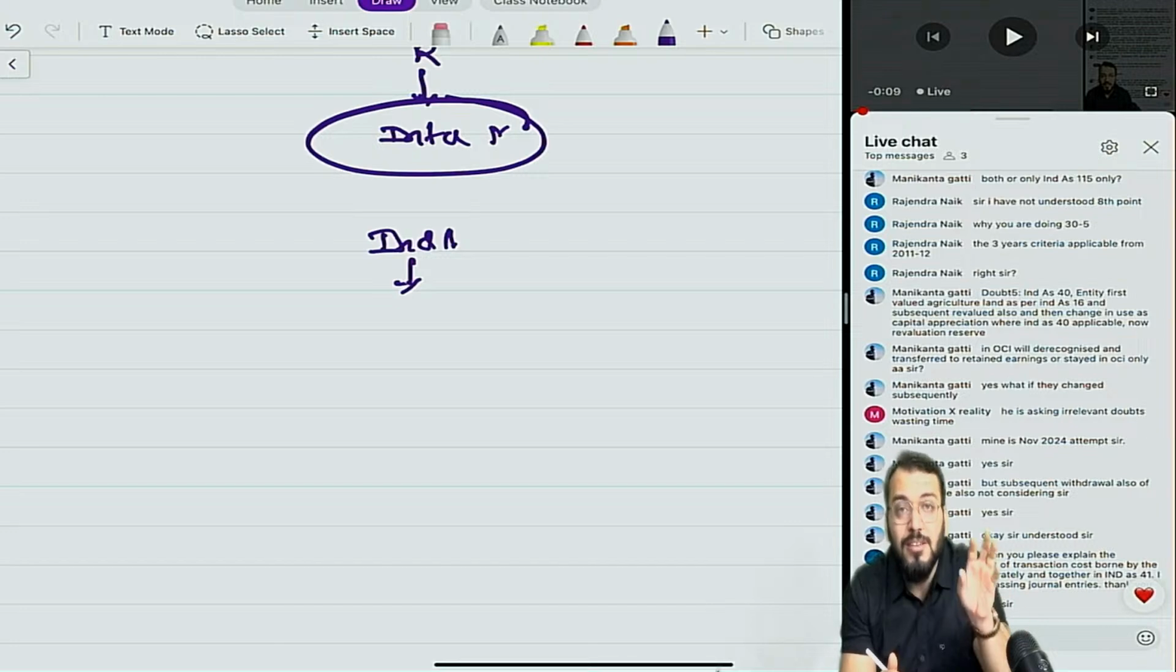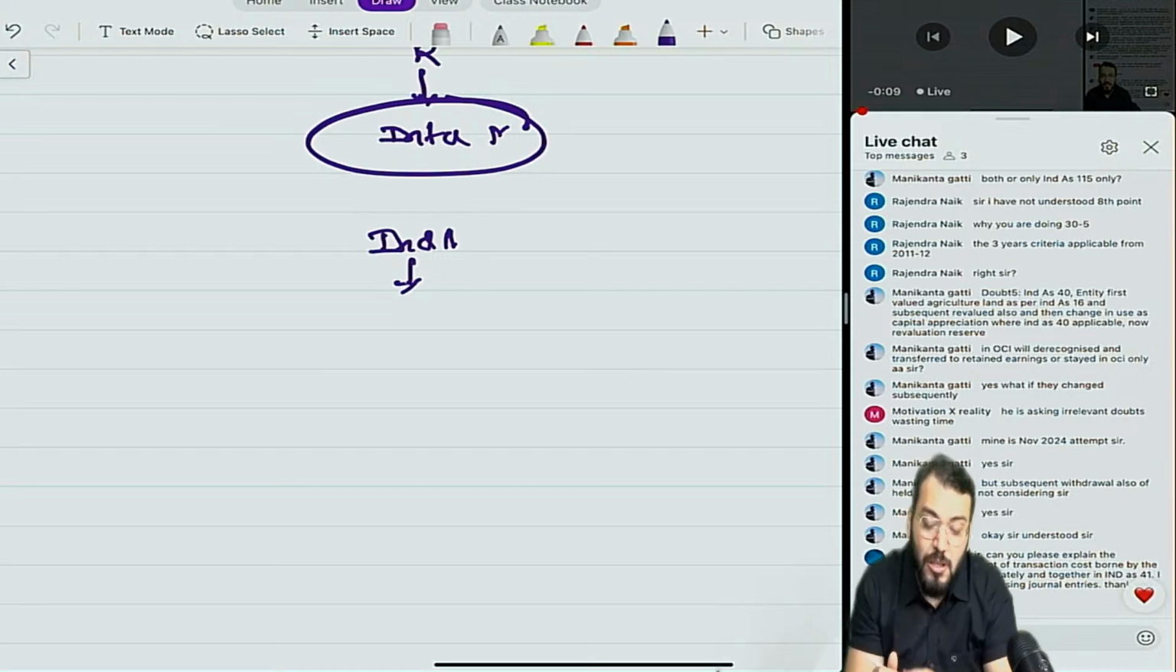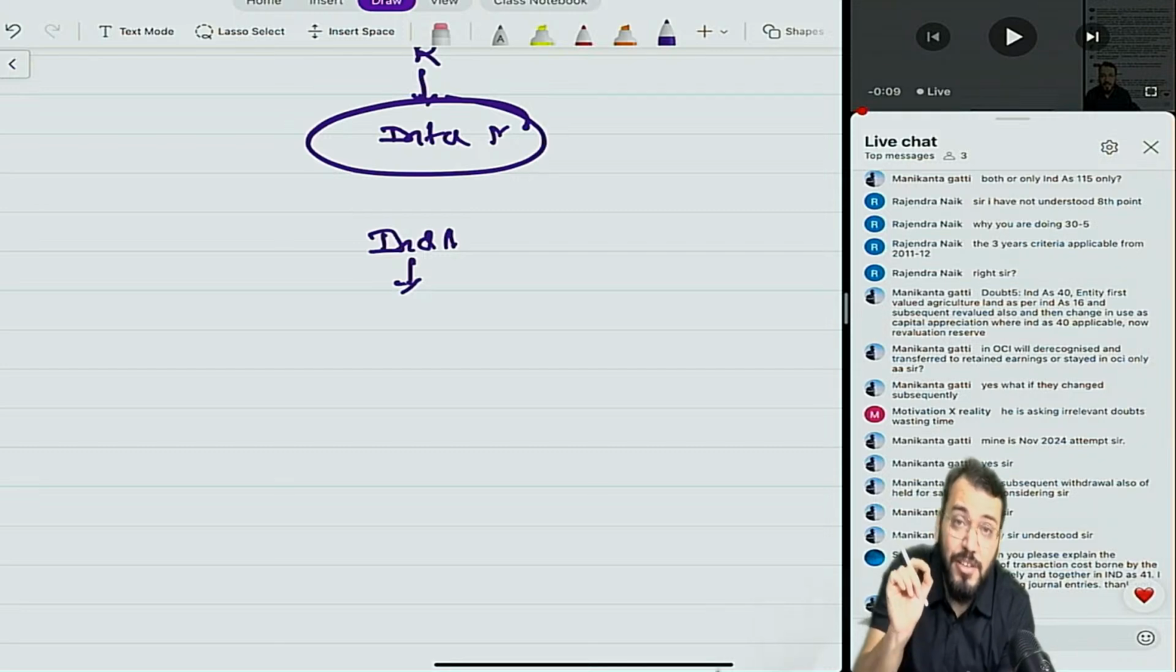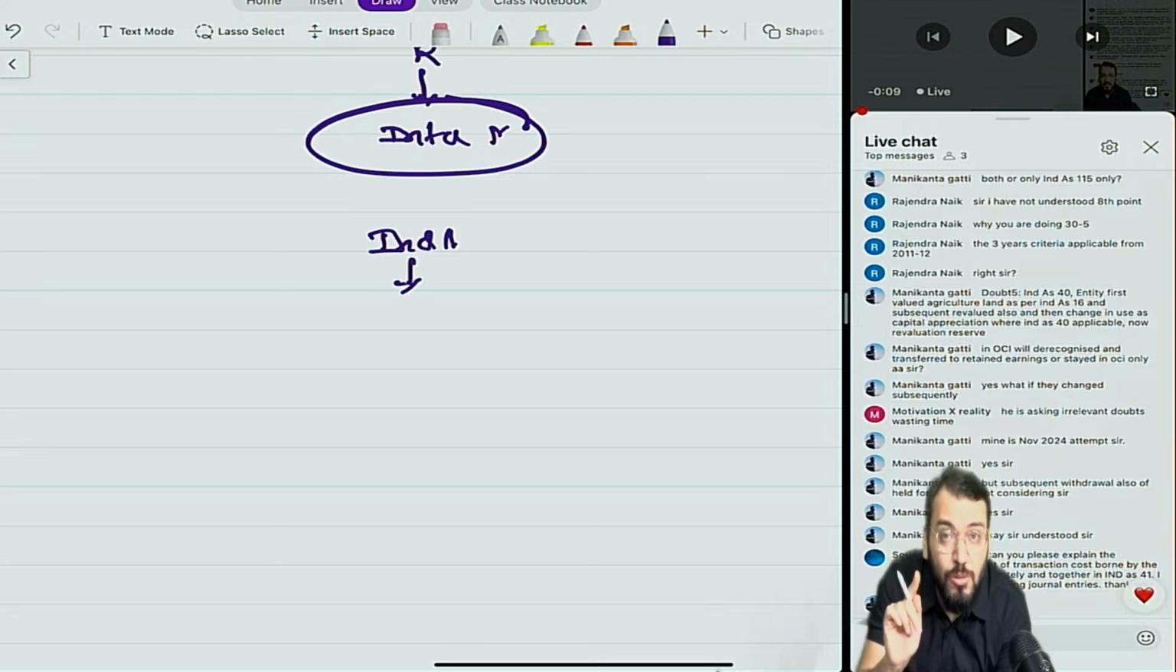Understood? So you need to hold the revaluation gain in revaluation surplus only for the time being. But for this, no clarification has been given by Ind AS 40, and no clarification has been given by Ind AS 16 also. Understood, Manikanta? But Ind AS 16 says on derecognition. Derecognition means when you will derecognize it, not when you will do reclassification. Understood, Manikanta? Whether this doubt is over?